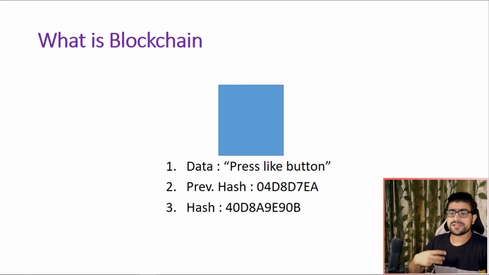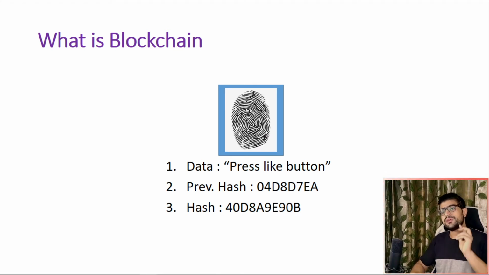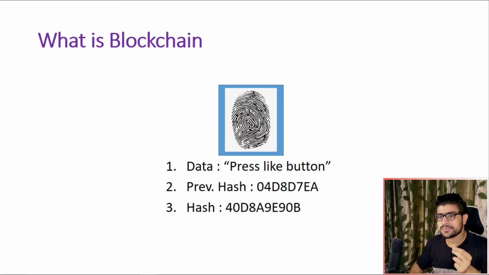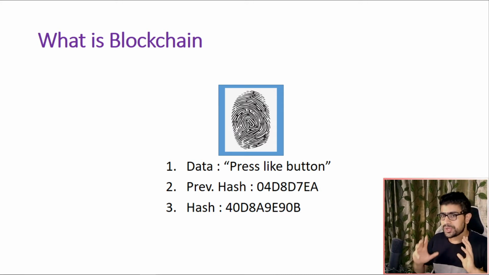So let's talk about our third item, which is the hash value. If you don't know what hash or hashing is, the next whole session is all about hashing, so don't worry. But for now, think of it as a fingerprint of a human being. As each and every human being has their own fingerprint, similarly, each and every block in the blockchain will have its own fingerprint, which is also known as the hash. So these three items will always be there in the block: the data, the previous hash, which will always be the previous block's hash value, and the third item, its own hash value or its own fingerprint. So we got our block ready.